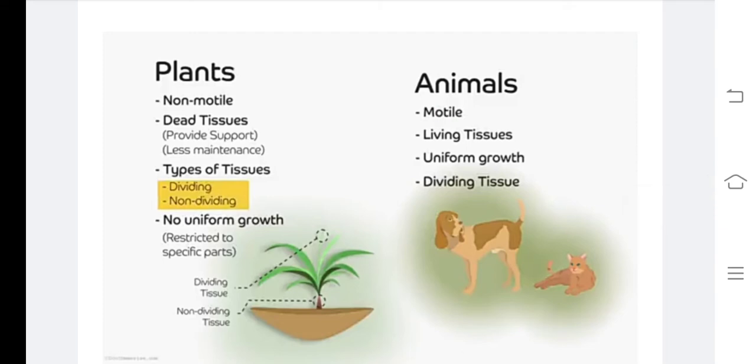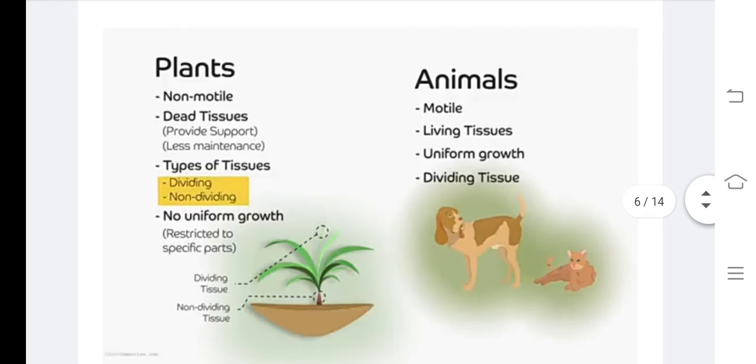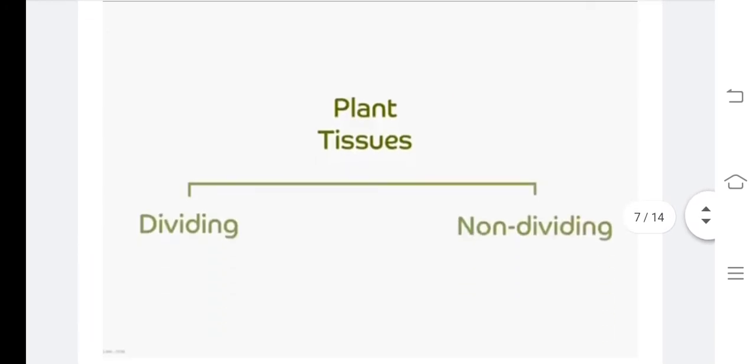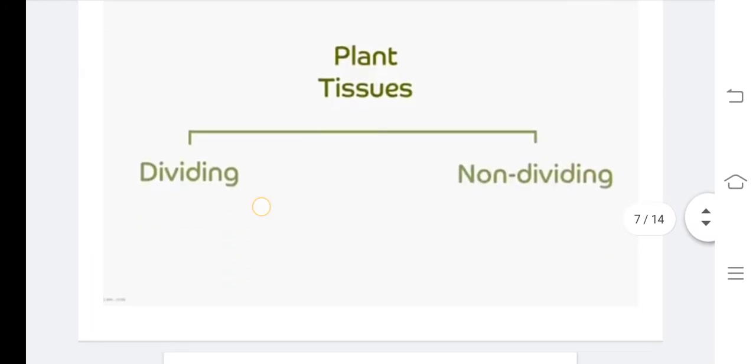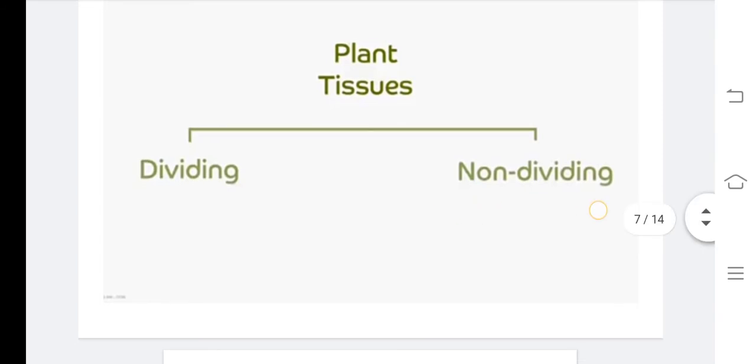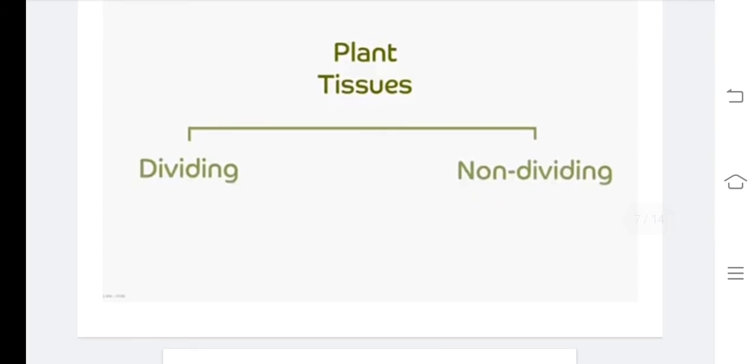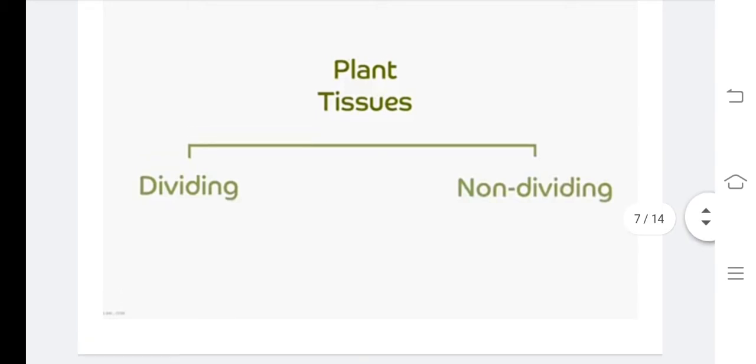Let us understand the different types of plant tissue. One is the tissue that keeps dividing throughout its life. So plant tissues are classified into two categories: one is called dividing tissue, another is called non-dividing tissue. Understand the different types of tissues, children. So what is tissue once again? Tissue means a group of cells together performing a specific function and having a similar structure.